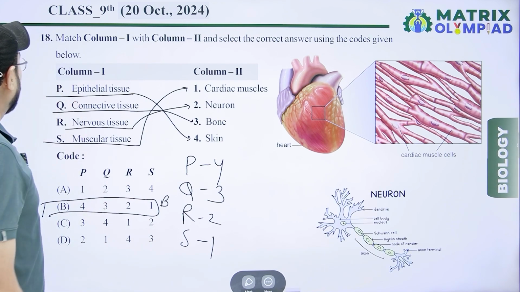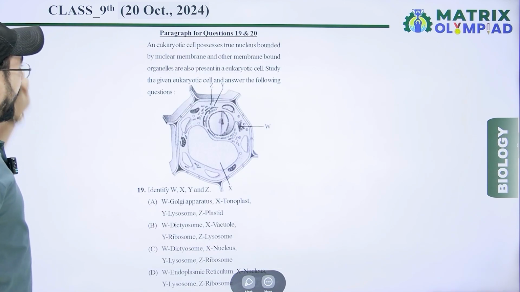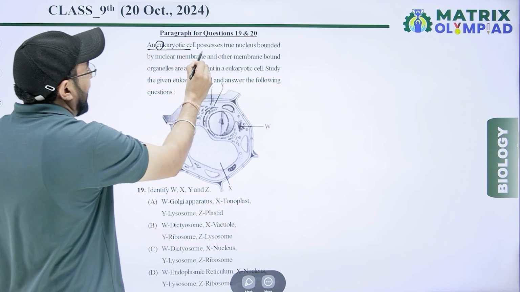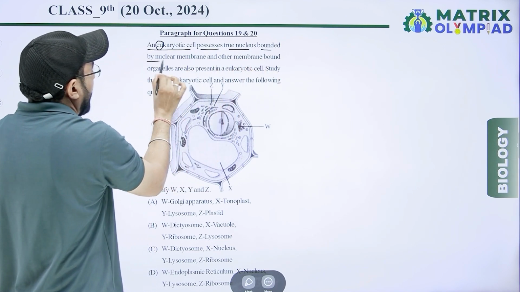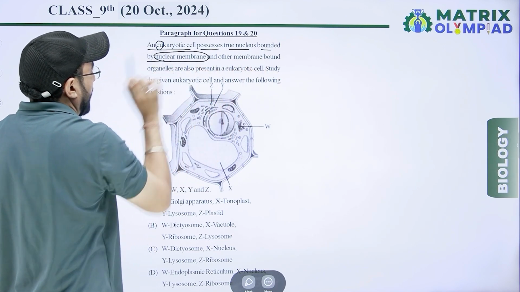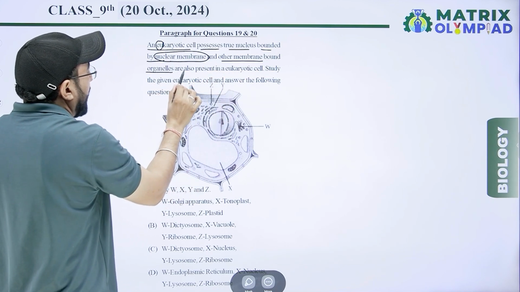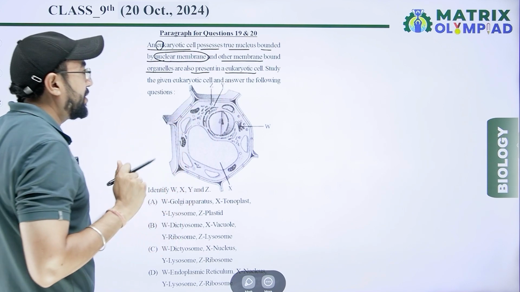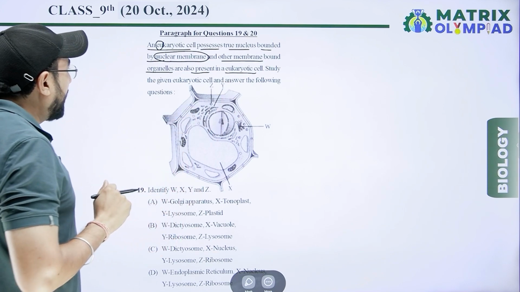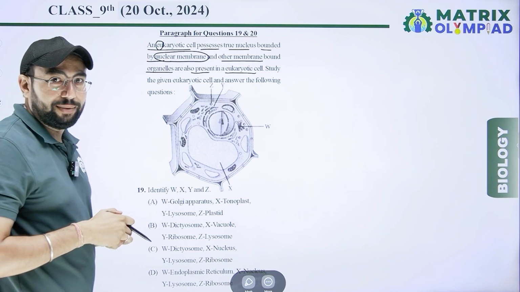Next, paragraph question. A eukaryotic cell possesses a nucleus bounded by a nuclear membrane, and other membrane bound organelles are also present in a eukaryotic cell. Study the given eukaryotic cell and answer the following question.